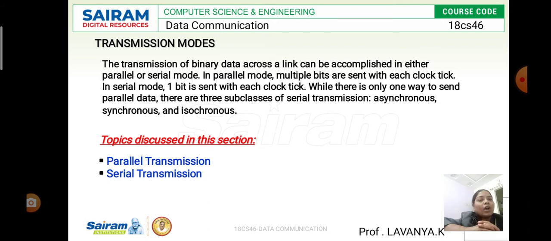The serial transmission has further subclasses, or sub transmission types: asynchronous, synchronous, and isochronous. These are the three types which we use in the transmission mode.